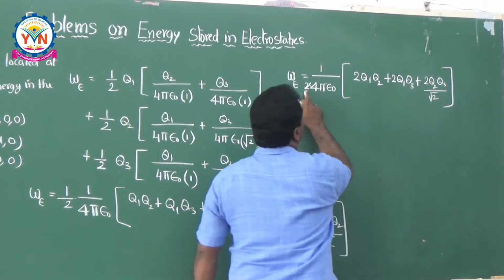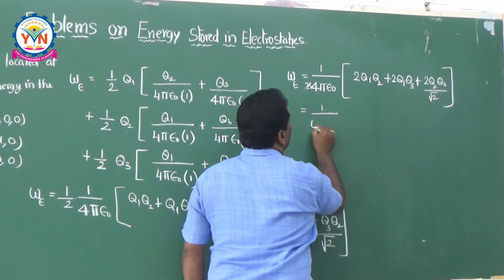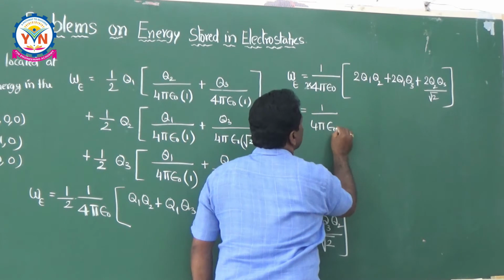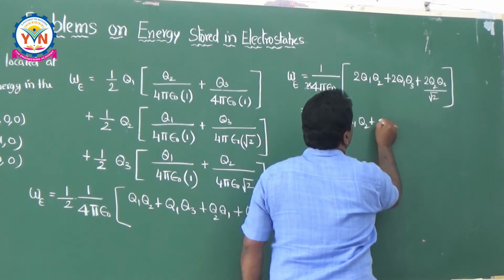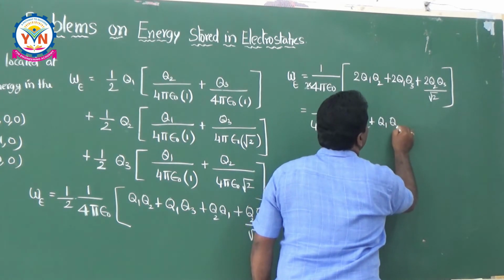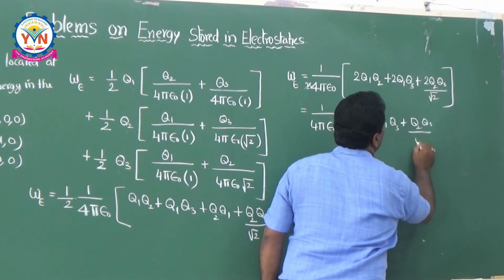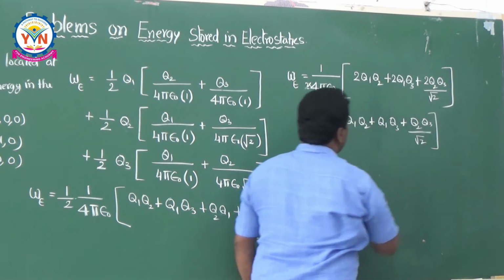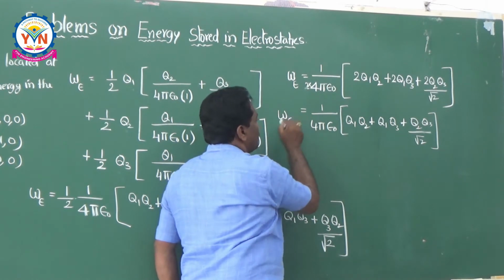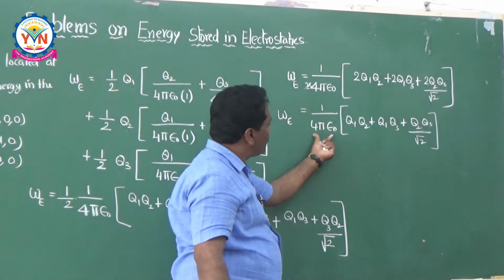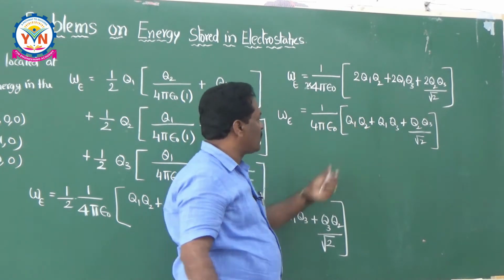So if you take this 2 common, then it will be equal to 1 by 4 pi epsilon naught into Q1 Q2 plus Q1 Q3 plus Q2 Q3 divided by root 2. Then you have the energy stored in the system, that is the WE. Just substitute the values here, and you are going to get the energy stored in the system.